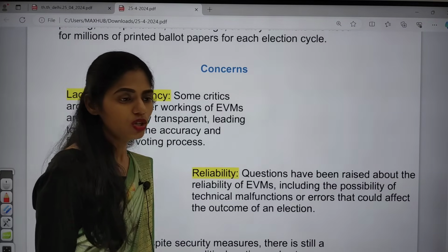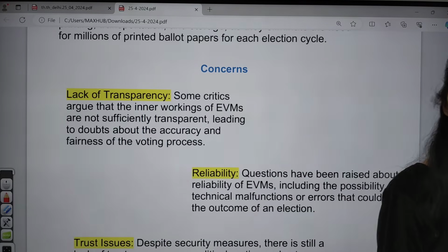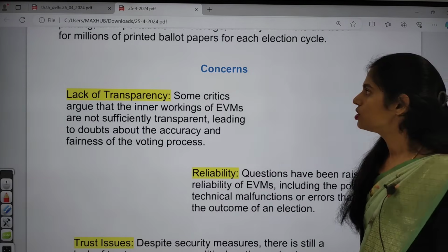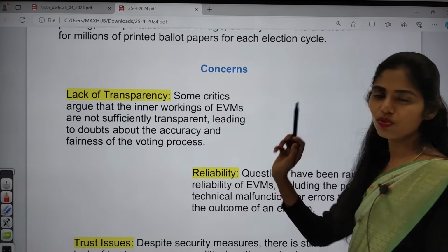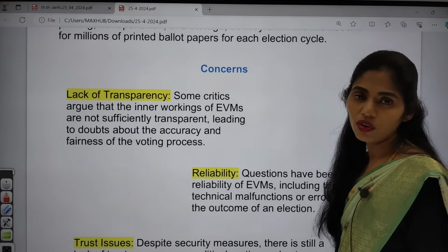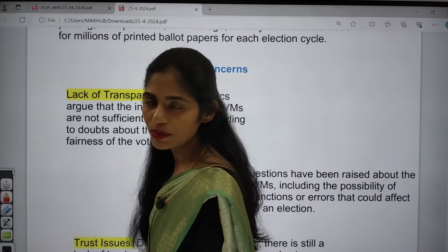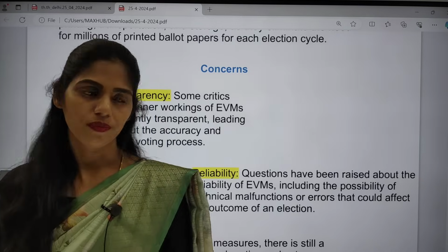And if you are talking about what the concerns are, yes, there are some concerns regarding the use of EVMs. Because of this, it is controversial now, and we can see judicial intervention happening. So we're talking about the concerns. The first one is lack of transparency. We are not counting or tallying VVPATs with all EVMs. So this is one important issue.